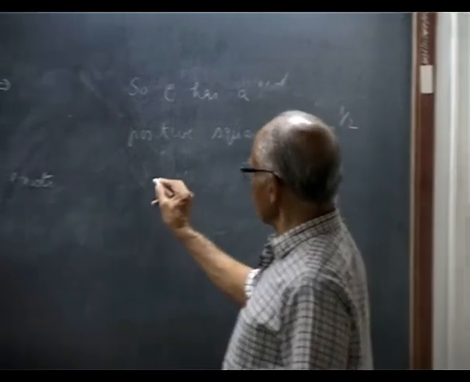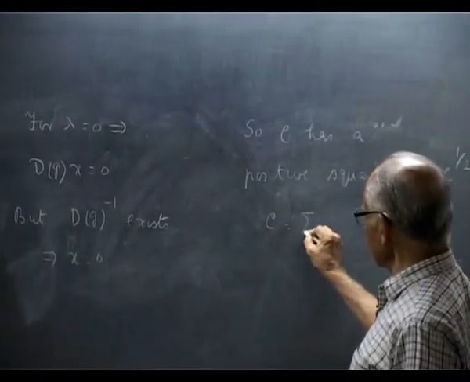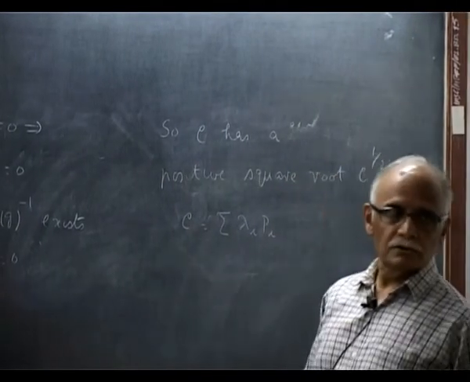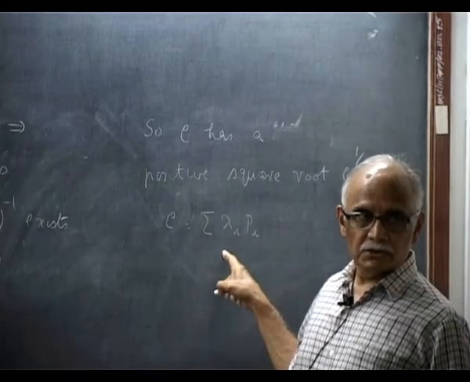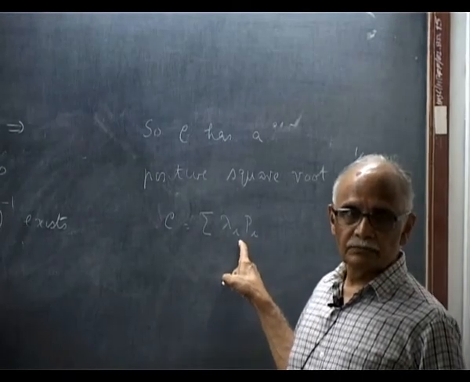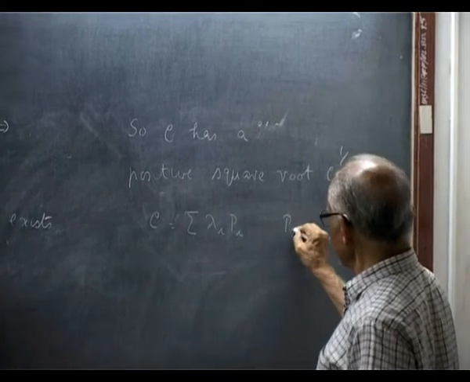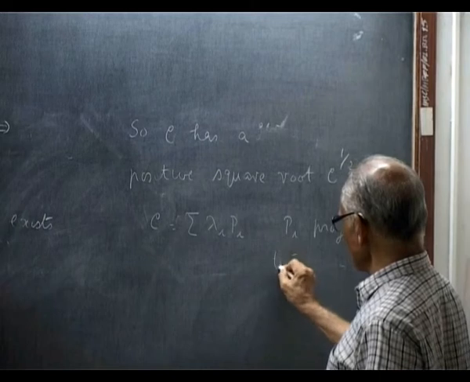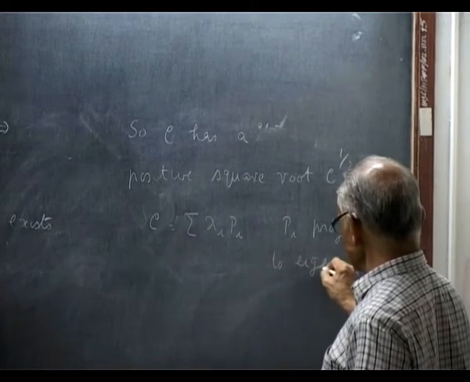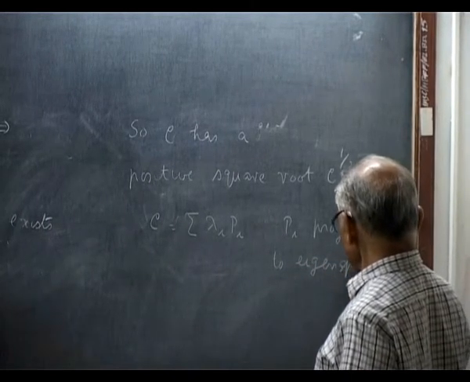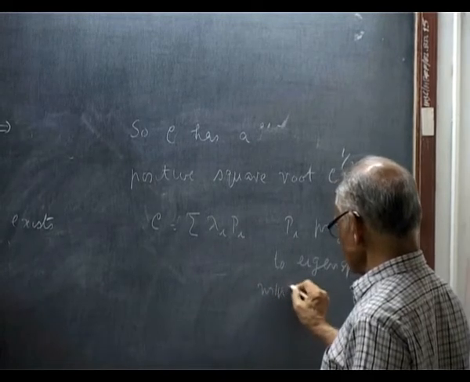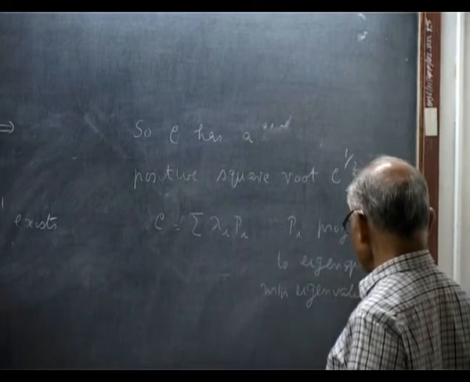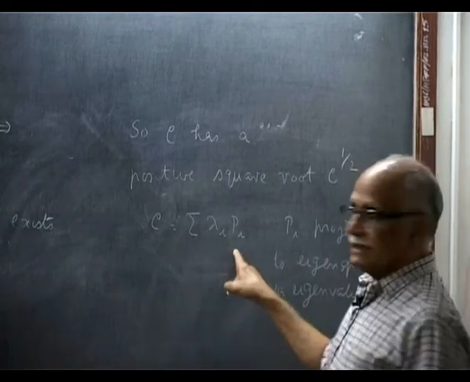What you do is you write C as the summation of lambda_i P_i, where the lambdas are the eigenvalues and P_i is the projector to the eigenspace with eigenvalue lambda_i.